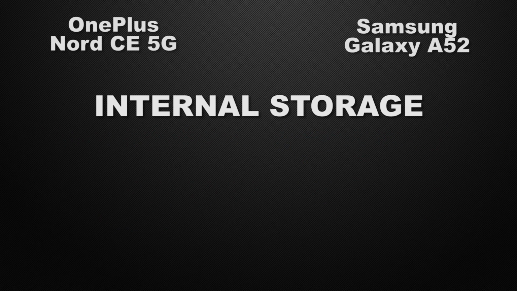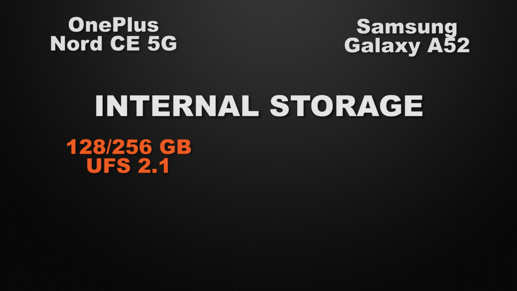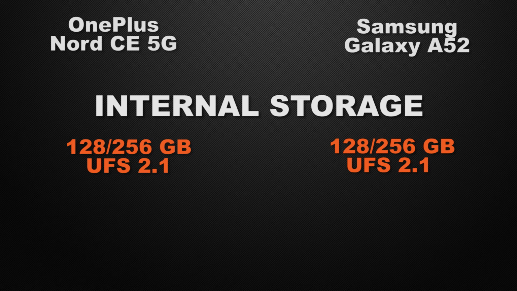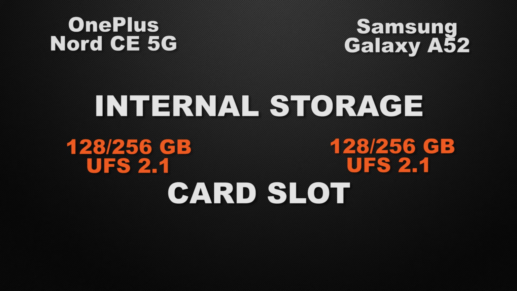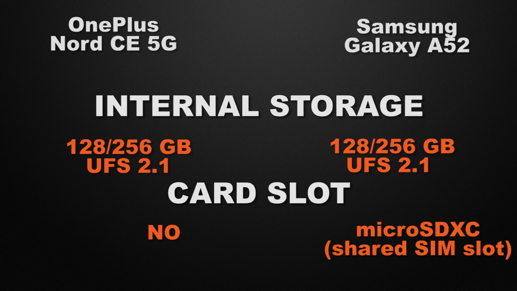Let's talk about the internal storage of the devices. Nord has 128 and 256 GB of storage, whereas A52 has two options 128 and 256 GB. So it's a tie. And about the external storage of the devices, Nord does not have any external card slot, whereas A52 has a shared card slot. So the winner here is A52.